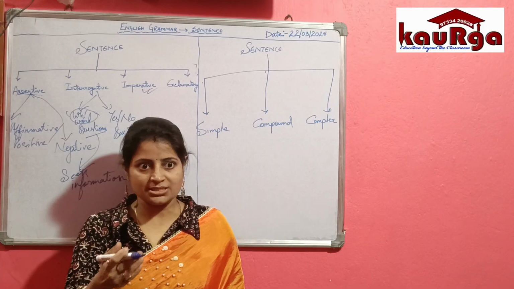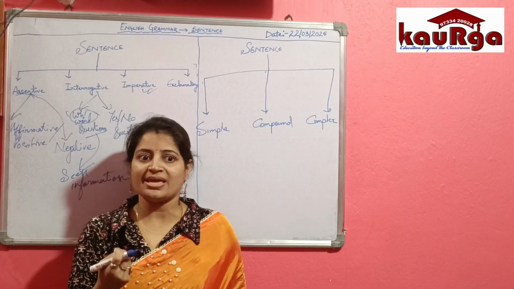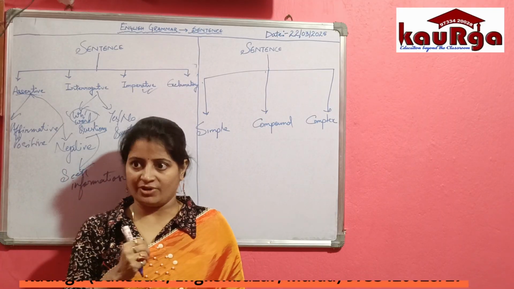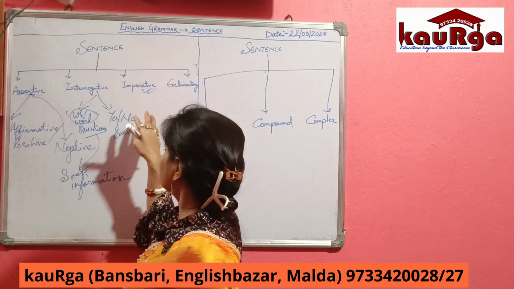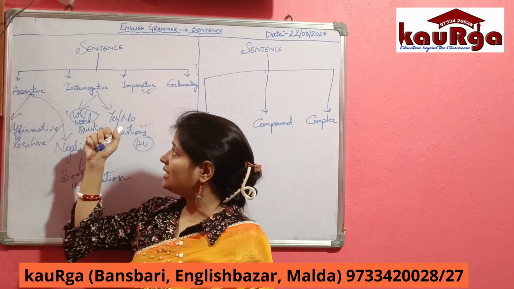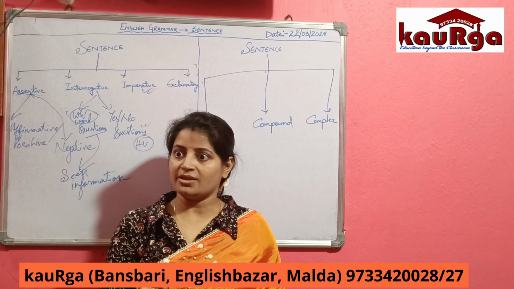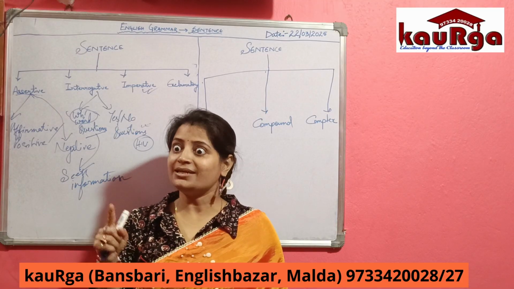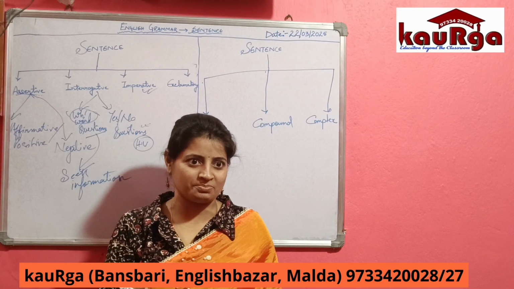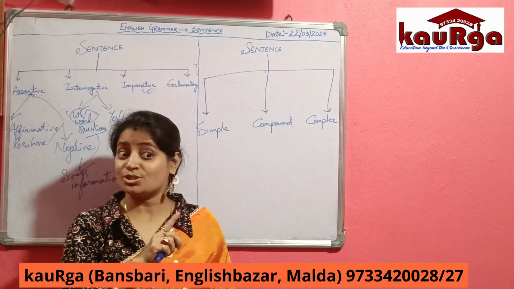Imperative sentences, as I discussed in the beginning of the class, are those sentences where we make a request, or give an order, command, suggestion, or advice. All these kinds of sentences are known as imperative sentences. And always remember that imperative sentences can start with a verb. Like if I say, stand up, that means I'm instructing you. I'm giving you an order to stand up. So here, is there any subject in the sentence? No, there is no subject.